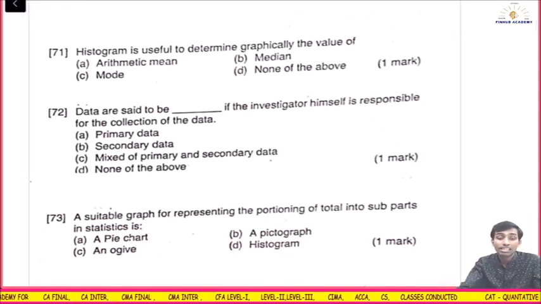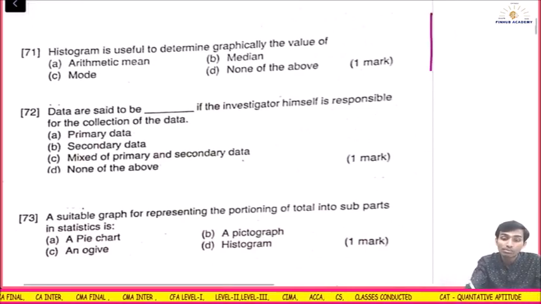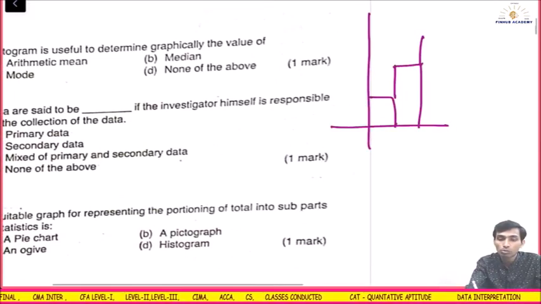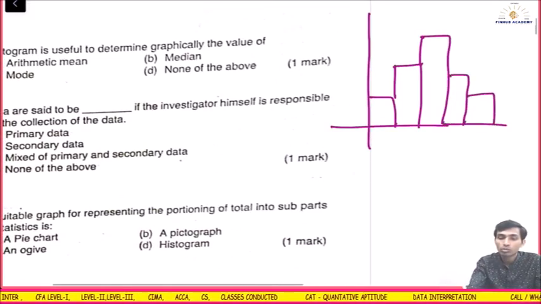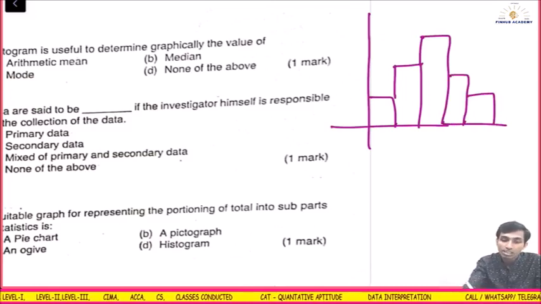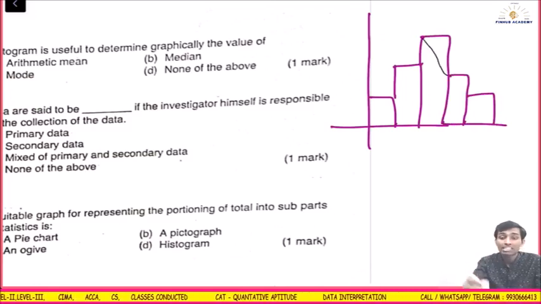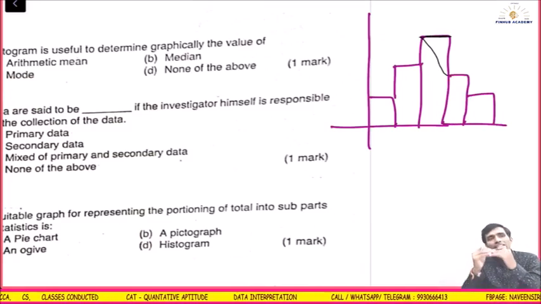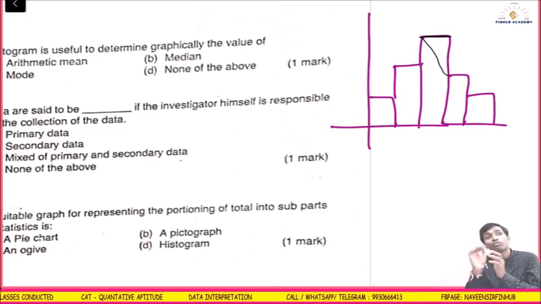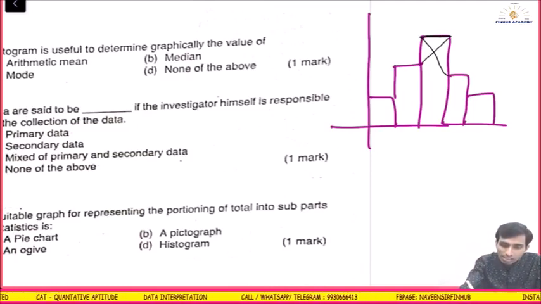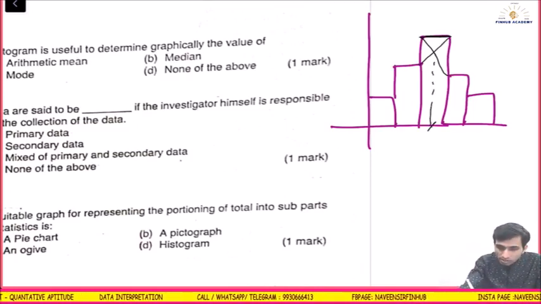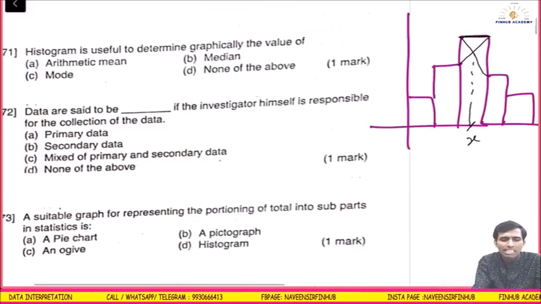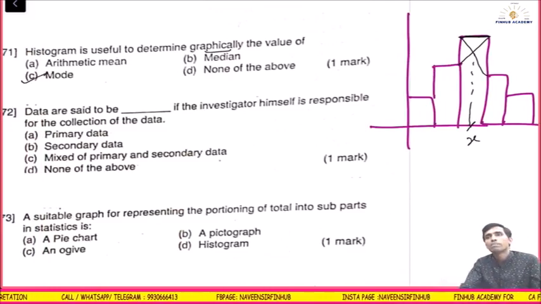Histogram is determined in histogram. When we do the histogram, let's say this is the histogram, something like this, we know how to plot it. Then we join the highest one, this is the mode, the pillar whichever is more, that gives us the mode. From histogram we get the mode, and then whatever is the x value here, this is your mode, right? Very easy question. From histogram determine graphically the value of what, mode. Answer easy.